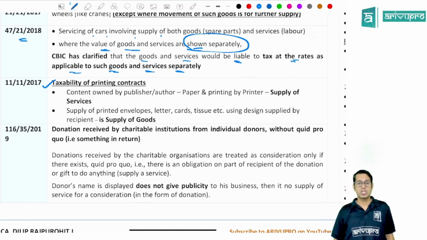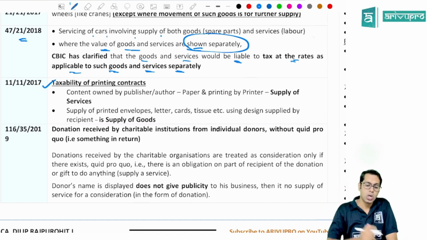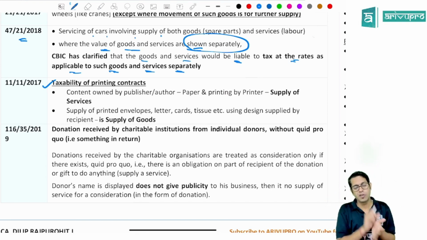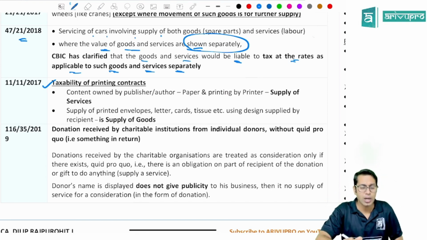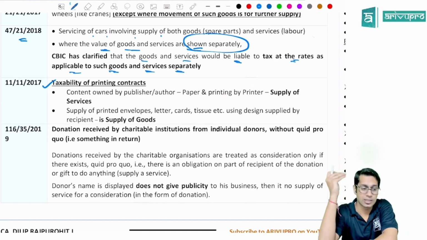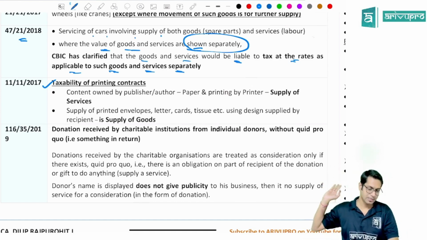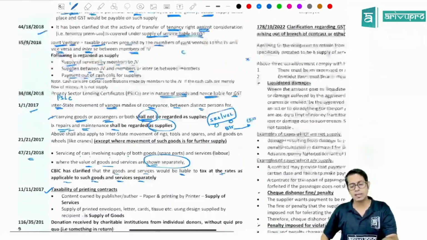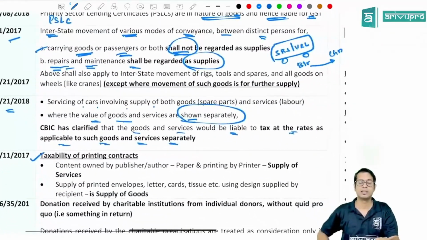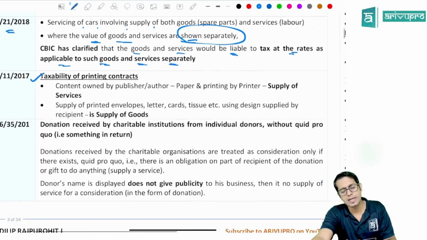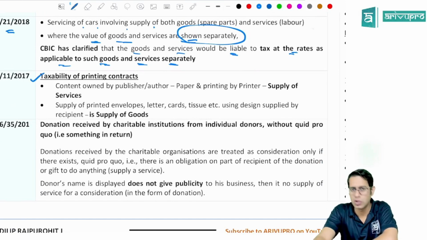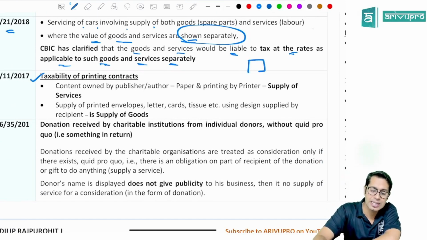Whenever you go to restaurants, you would have seen tissue paper having the name of that particular restaurant. Whenever you go to any office, you would have seen envelopes having the logo of that particular company. And there are people who also ask, say for example, I have my material, which is also available in hard copy. This material is printed by someone. So now the question is whether this transaction of printing is a supply of goods or a supply of services. Very beautiful point.